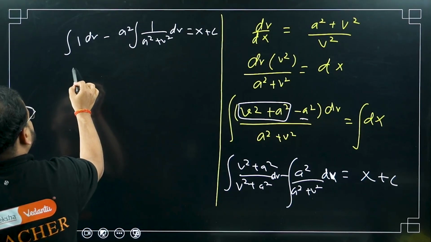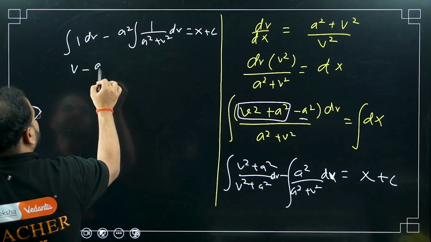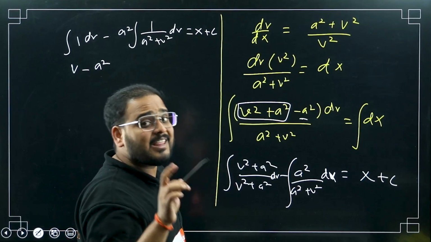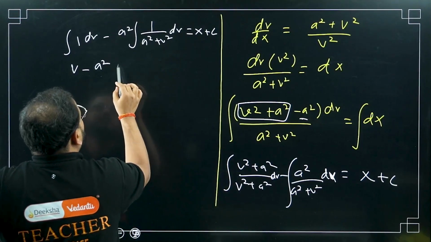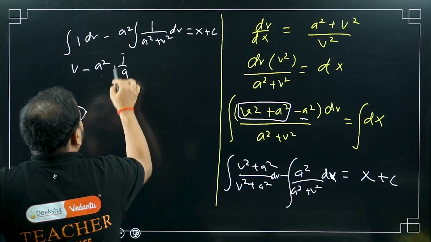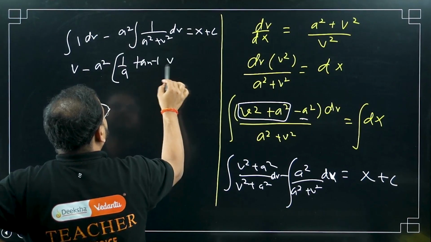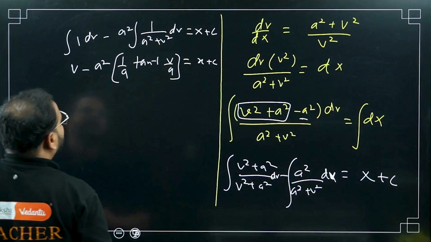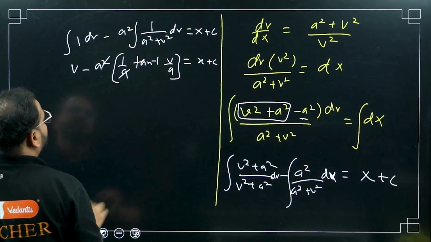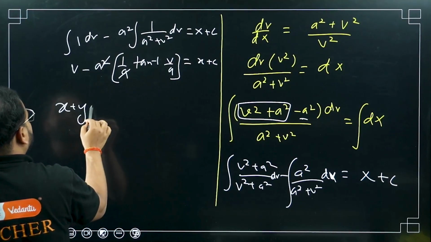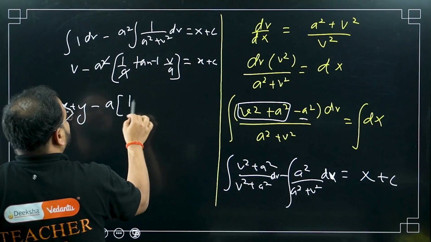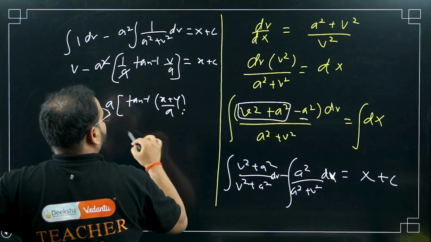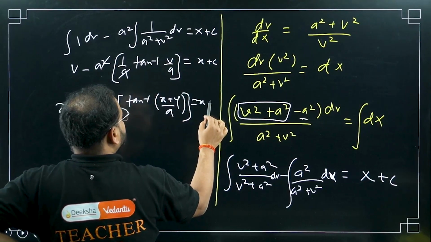So this is simply v minus a squared times the standard tan inverse formula for 1 upon (a squared plus v squared). It becomes 1 upon a tan inverse of v by a equals x plus c. Now I can cancel this a with a squared. Now put the value of v back: x plus y minus a times tan inverse of (x plus y) upon a equals x plus c.